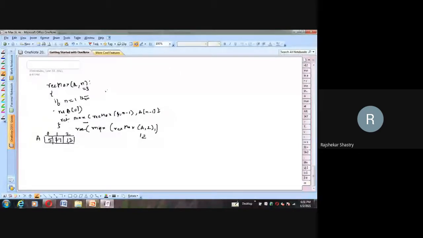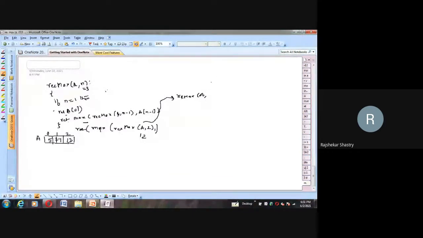So from here we made a recursive call. We are coming back here to rec max, this time with the array comma n, which is what? 2, Sarama. For me, this time n is 2.